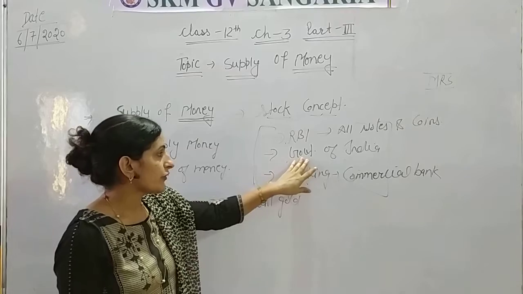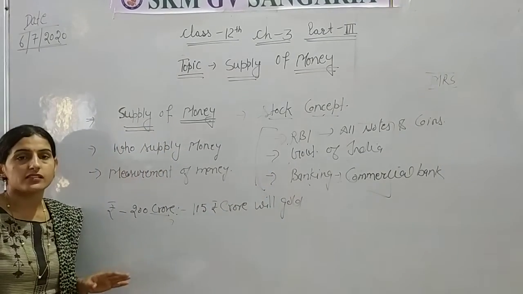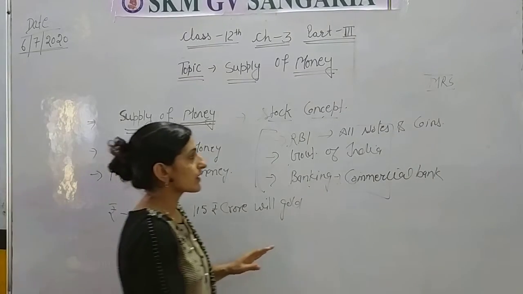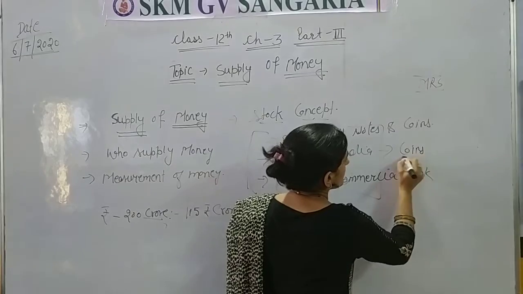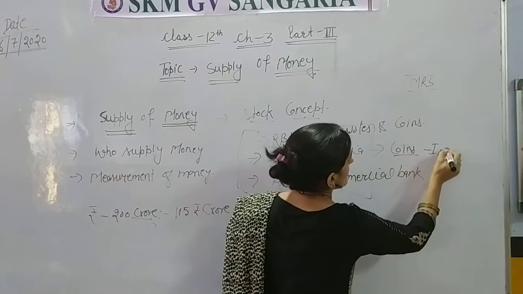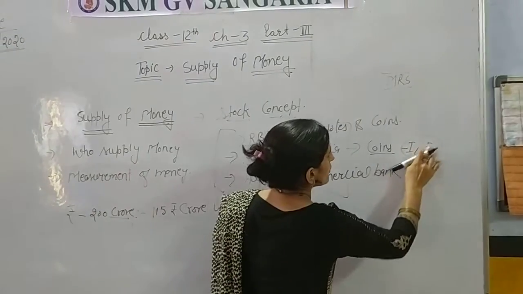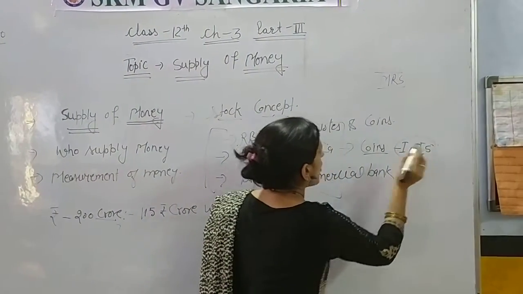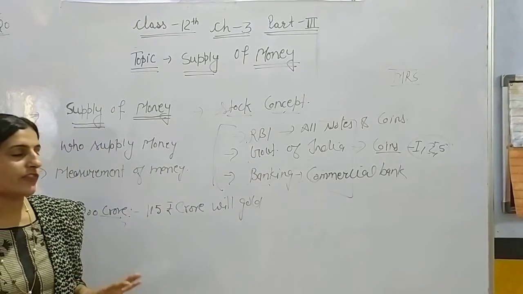After that, Government of India. In the Government of India, we take the Ministry of Finance that issues the coins like 1 rupee, 2 rupees, 5 rupees. All these coins are issued by the Ministry of Finance.